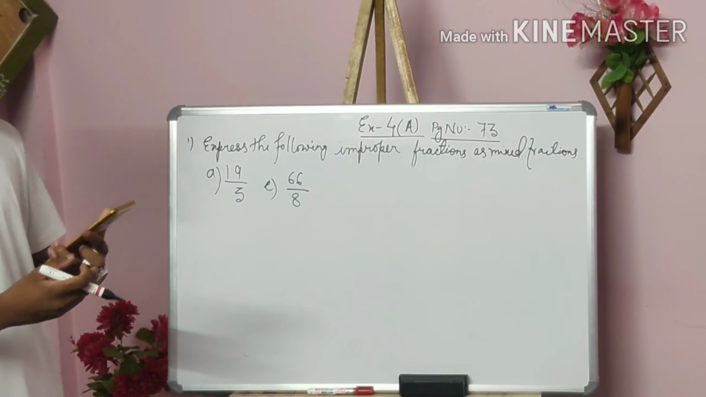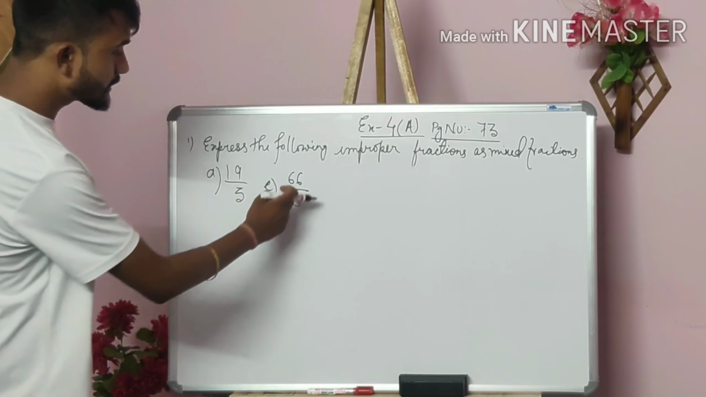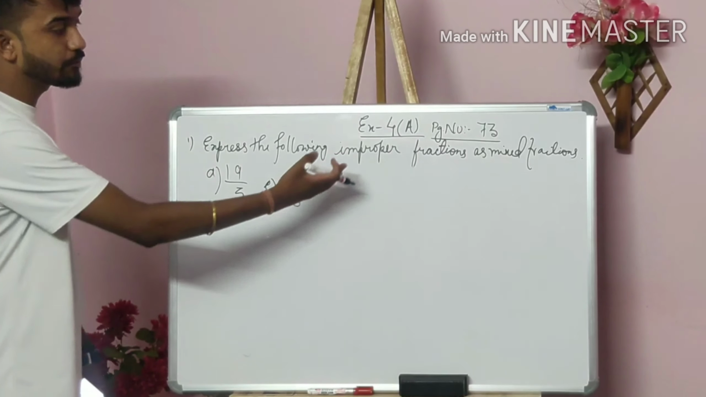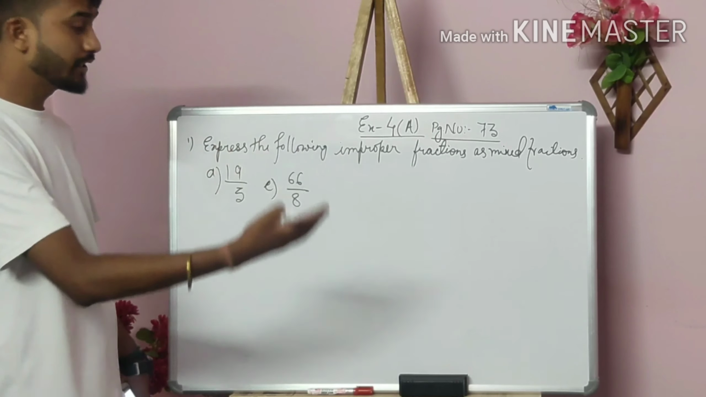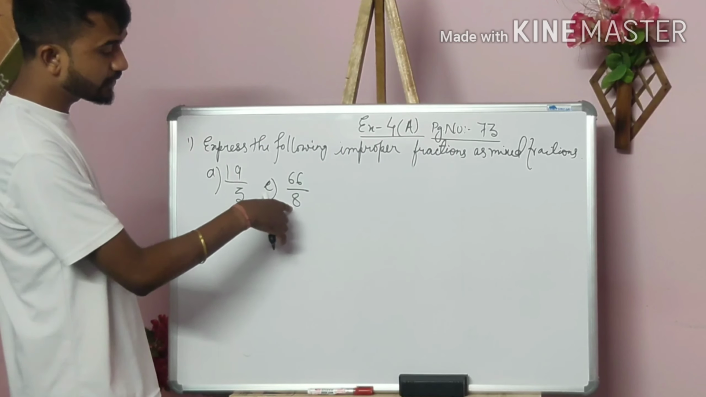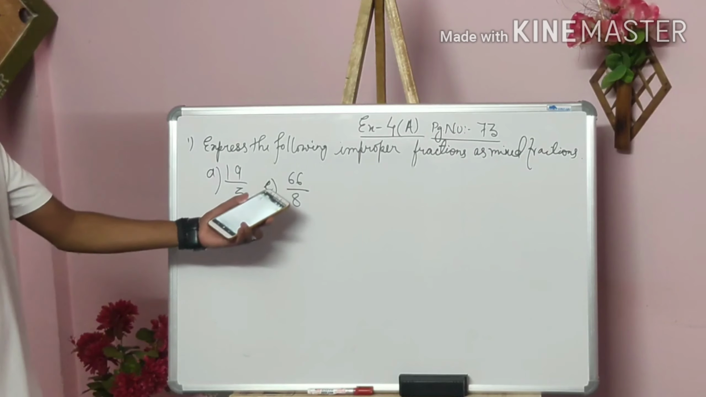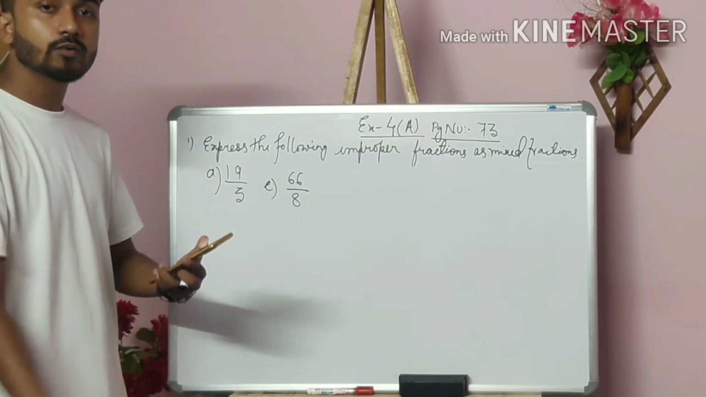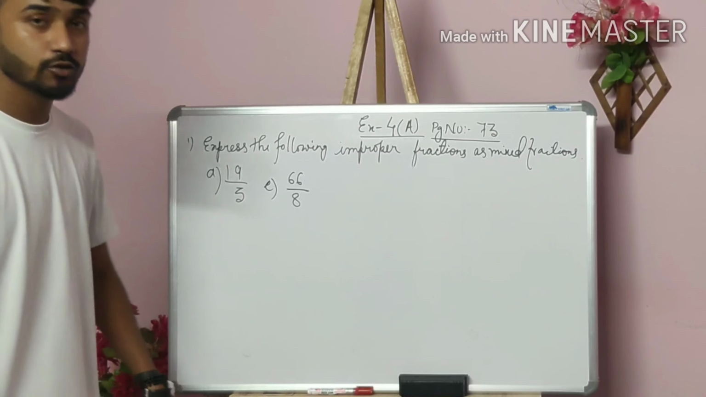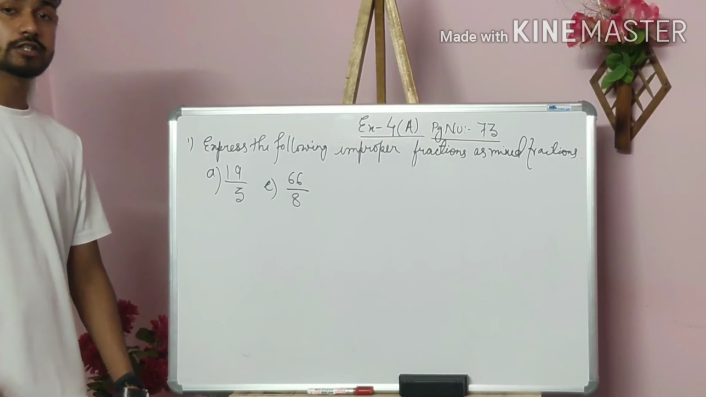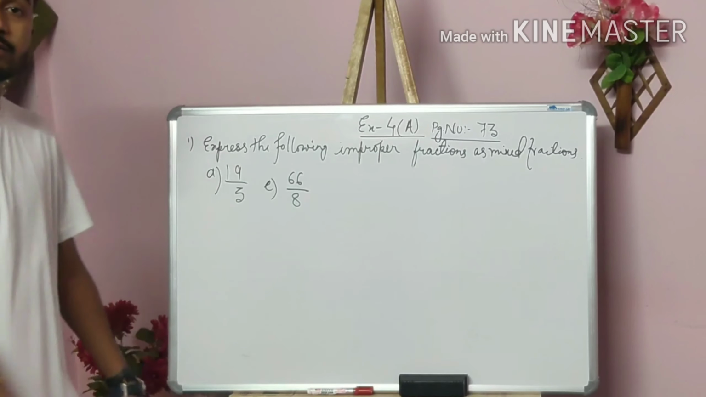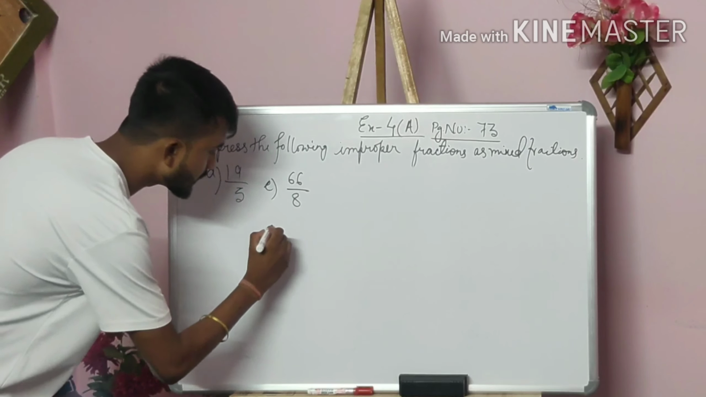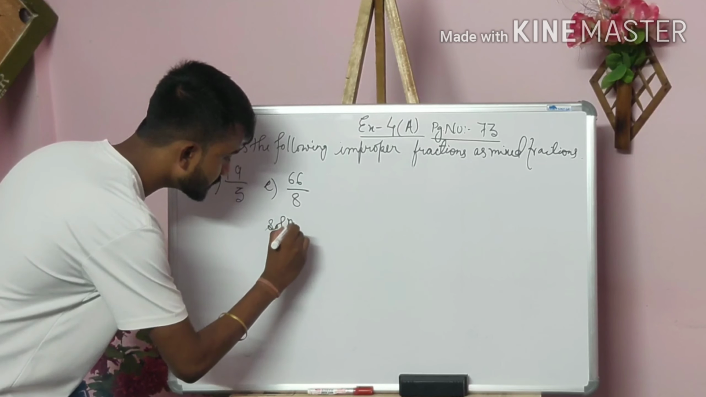Okay. So one more question I am doing for your convenience. 66 by 8 is there. This is again an improper fraction, as the upper part, that means the numerator, is greater than the denominator. So it is an improper fraction. Now what we have to do? We just have to convert it into the mixed fraction. Just keep in mind the formula that I have said, QRD. That means we have to divide it simply. Write the solution.